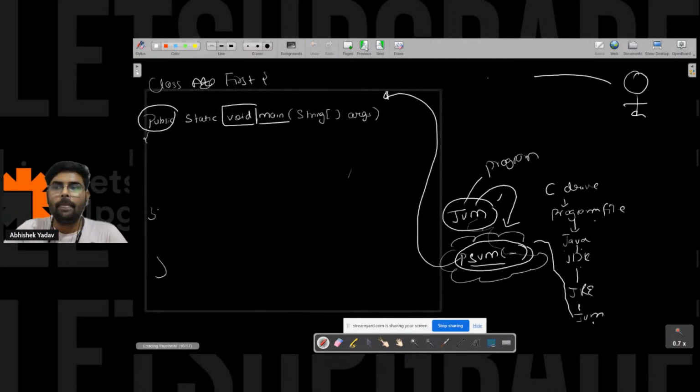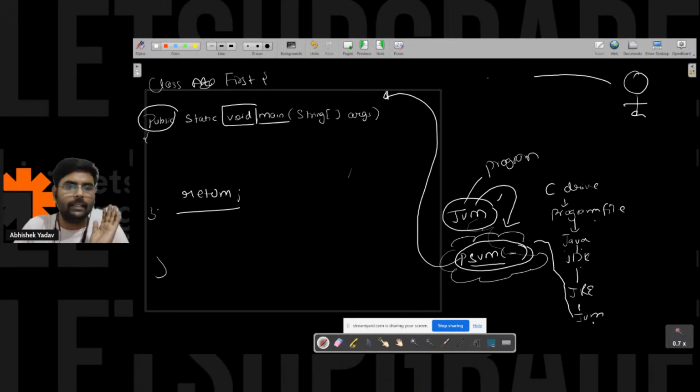So here JVM is saying, hey, my work is to call the main method. I have done that part. I don't want anything from the main function. That's why, since JVM doesn't need anything from the main function, we write the return as nothing. Everyone is clear? Neha, it is clear now? Main is the name of the function.